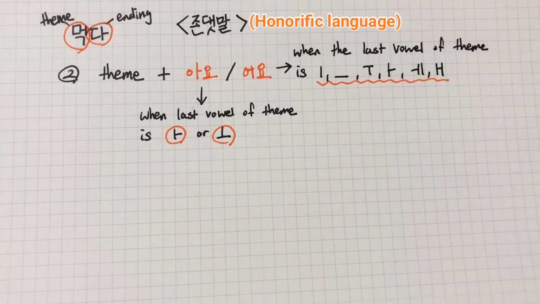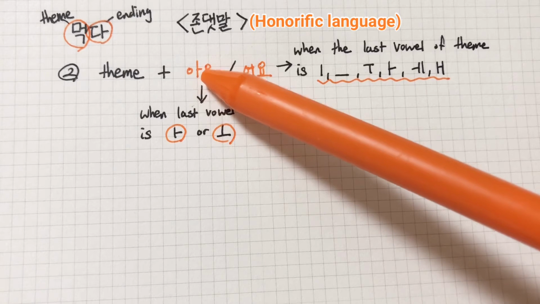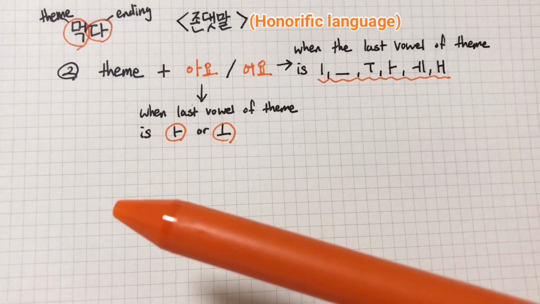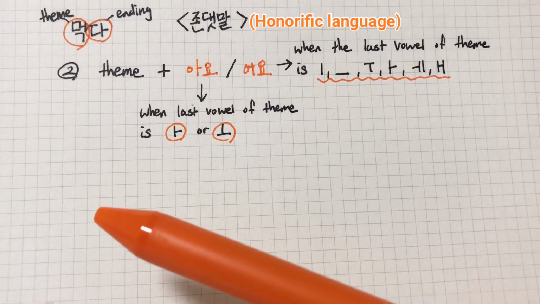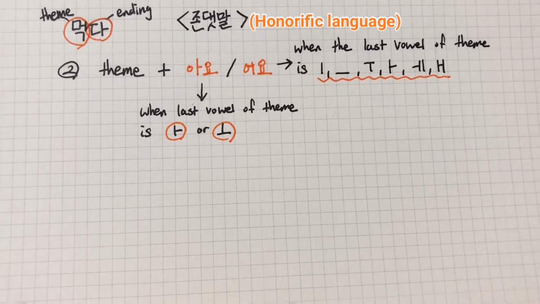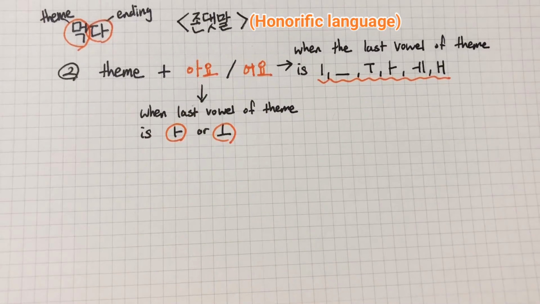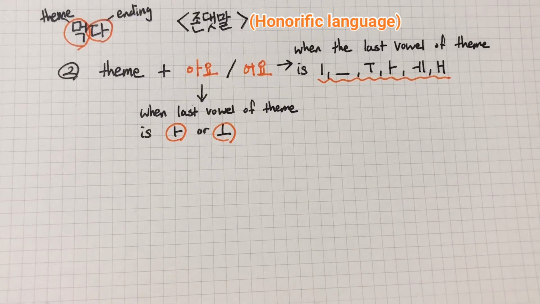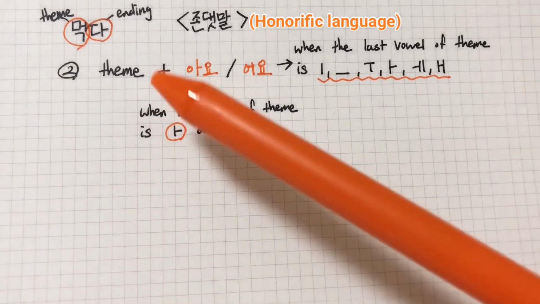So like we did before, we put 아 when last vowel of theme is 아 or 오, but in honorific language we put one more thing, 요. So in plain language it is finished with 아, but in honorific language we put one more letter, 요.